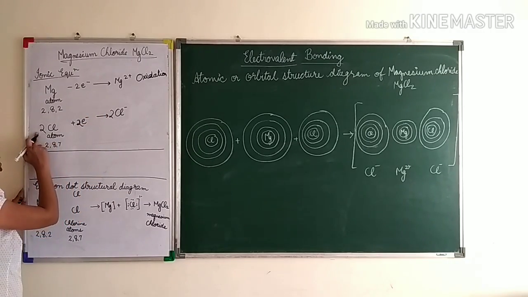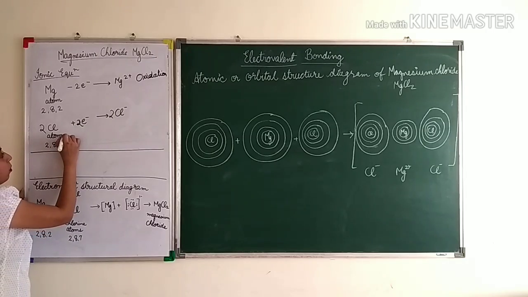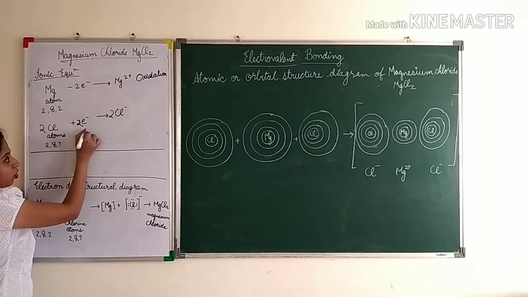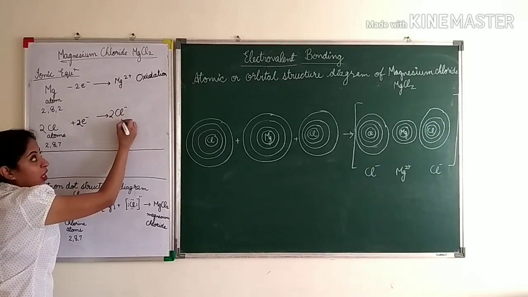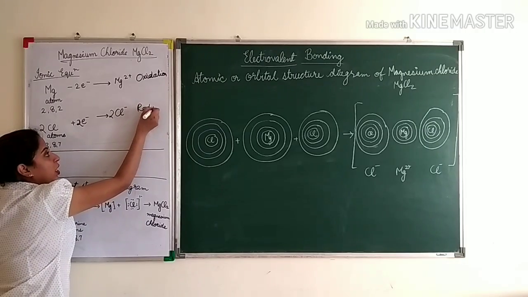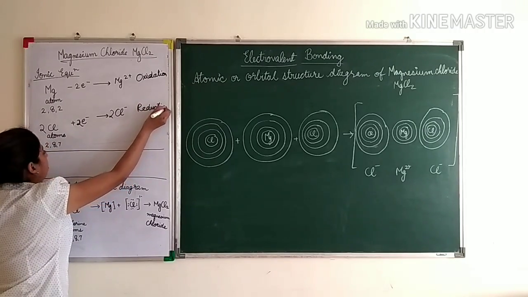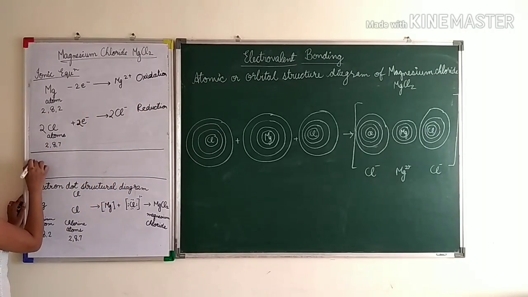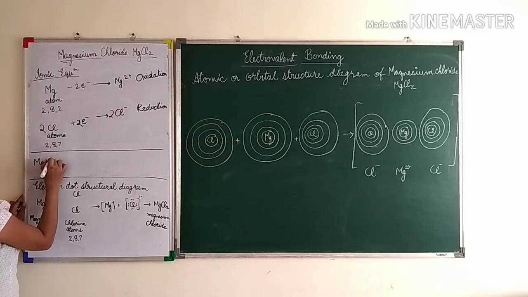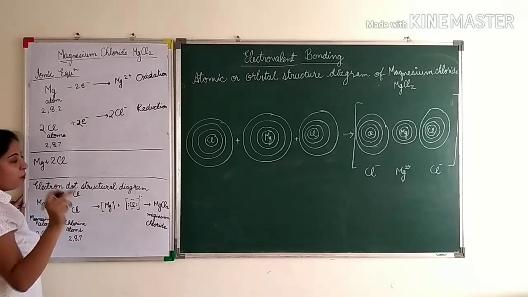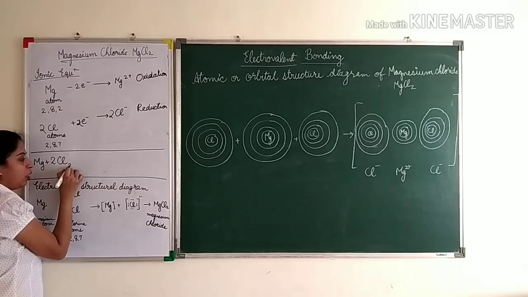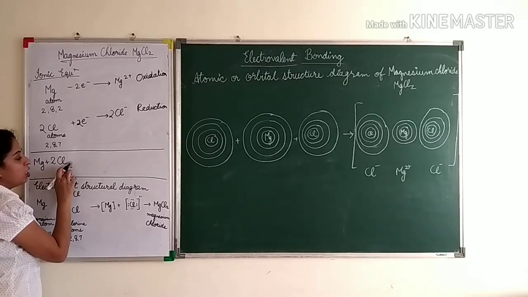So we have got 2 chlorine atoms, okay, which will gain 2 electrons to form 2 chloride anions, and this is what? Reduction reaction. Right? So when we add, we will write Mg plus 2 chlorine atoms. Now remember, few children what do? यहाँ 2 लगा देते हैं multiply में. No, you can't change the formula.